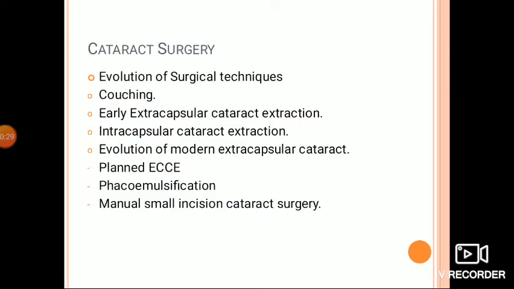Before starting the modern day phacoemulsification, we should always know about the history of cataract, that is, how the surgical procedure evolved. First in India, Sushruta in 600 BC practiced the era of couching, and it soon became popular in Egypt, Greece, Rome, and medieval Europe.